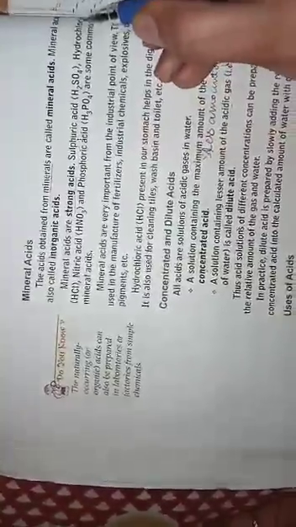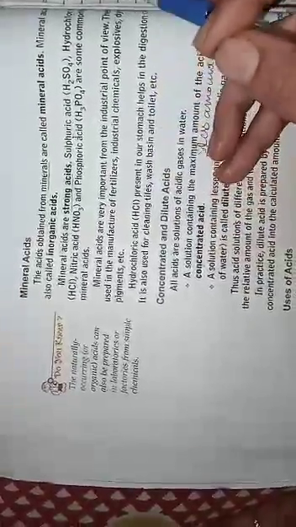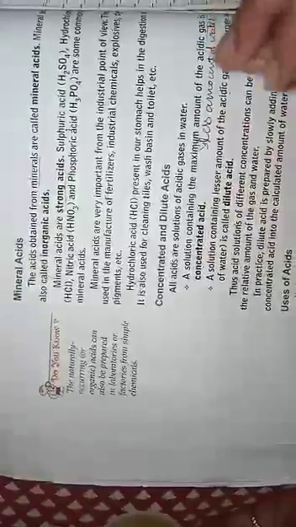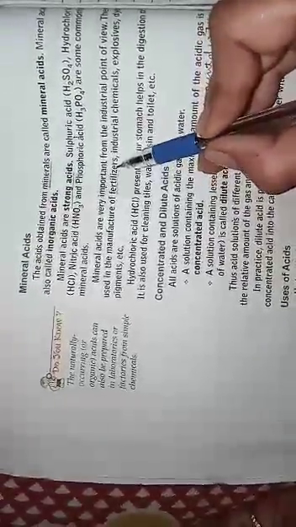What are the examples of mineral acids? Sulfuric acid, hydrochloric acid, nitric acid, phosphoric acid. Mineral acids are important from the industrial point of view, which means we use them in industries. They are helpful for making fertilizers, which we give to the crops for their good growth.